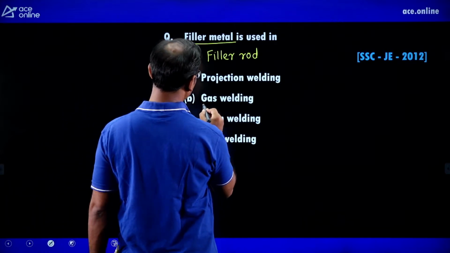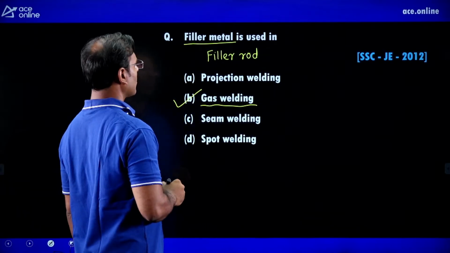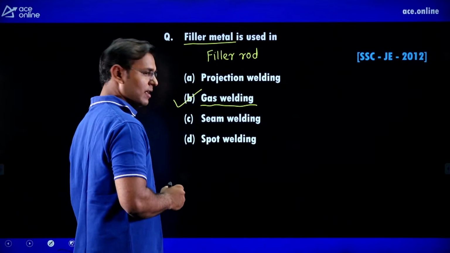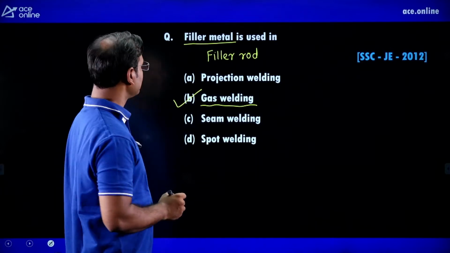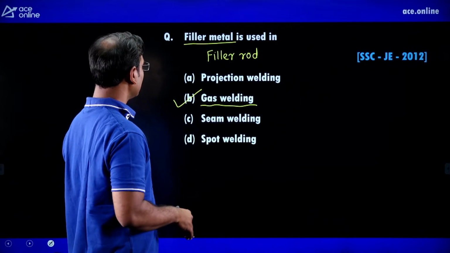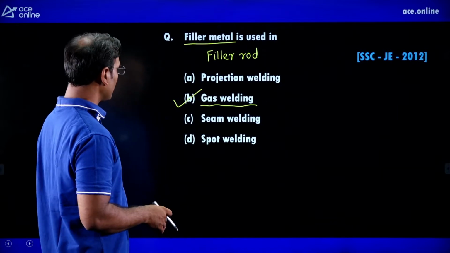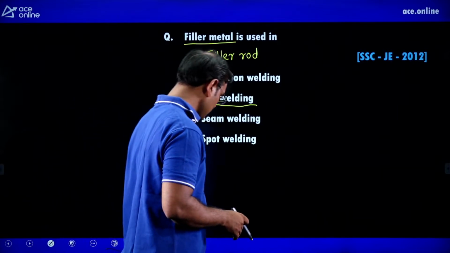In gas welding we require that extra molten metal, hence the filler rod. Filler metal or filler rod is used in gas welding, which is the correct answer. Projection welding, seam welding and spot welding are all resistance welding, where a filler rod is not required. Only gas welding requires the filler rod here.